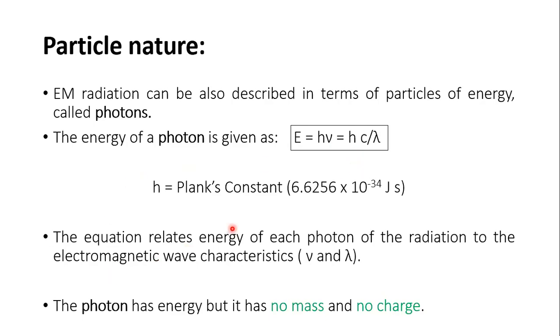So in this equation you can clearly see that it relates the energy of each photon to the electromagnetic wave characteristics that are nu and lambda. And one thing you can keep in mind is that the photon generally has energy and does not have any mass or charge.